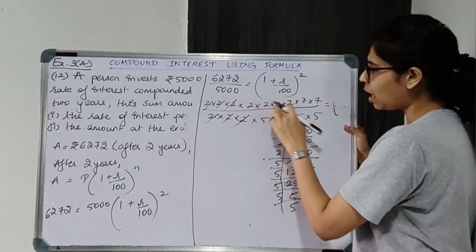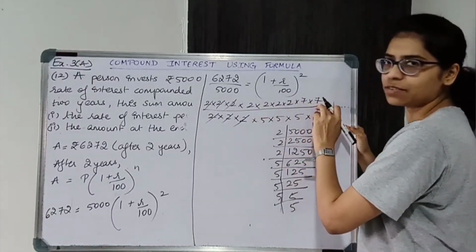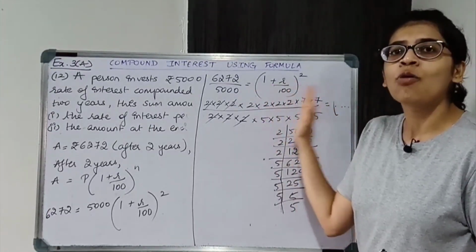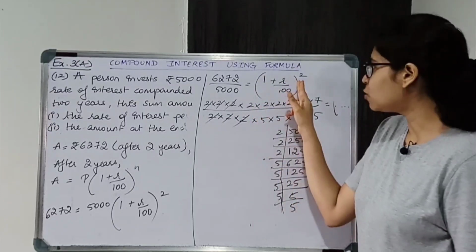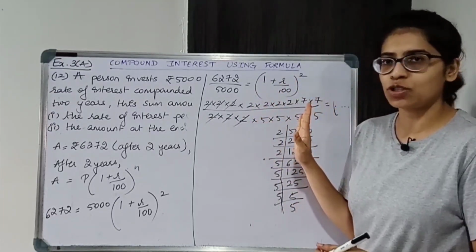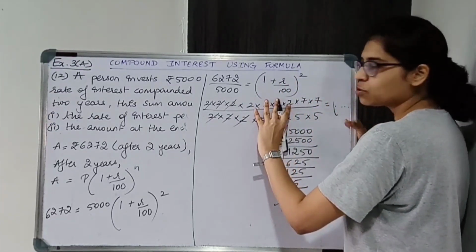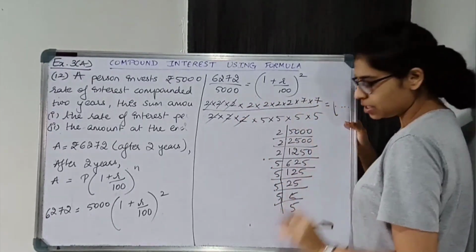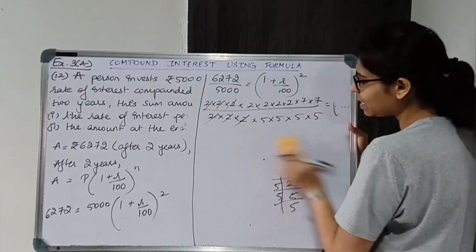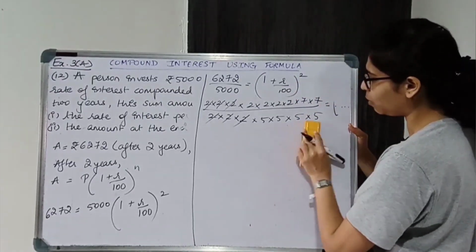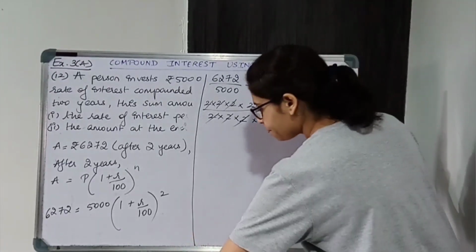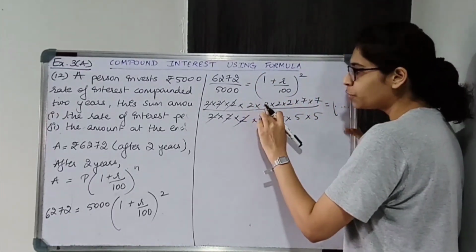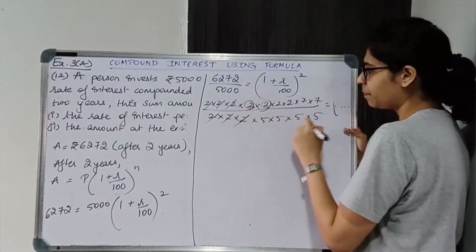Now you get 4 2s and 2 7s. Now you have to adjust this in the form of a square. The RHS has a square, so here also we adjust in square form. There are 4 2s, so we consider half of these, that is 2 into 2, and 2 7s, so half of these, 1 7.